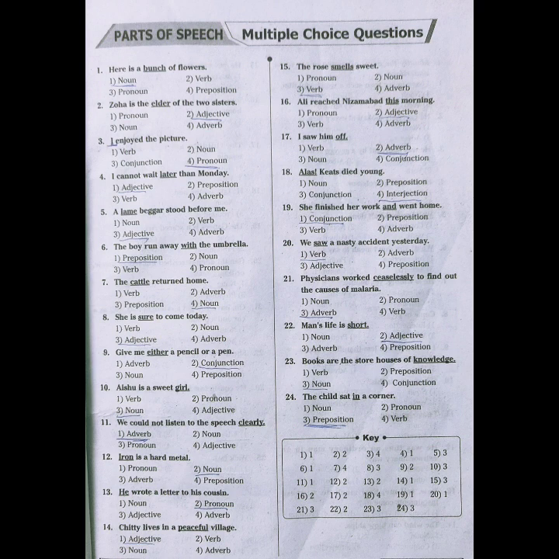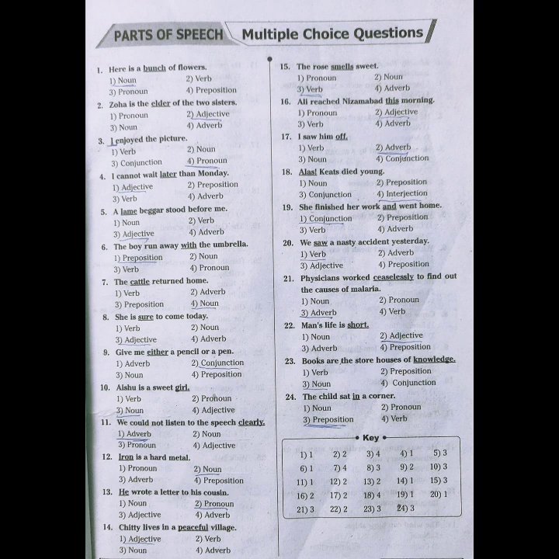The third one, I enjoyed the picture. The first option, verb. Second, noun. Third one, conjunction. Fourth one, pronoun. Here I is underlined. We know that I is a pronoun. We know the types of pronouns also. I belongs to personal pronouns. So it is easy for you to know that I is a pronoun.